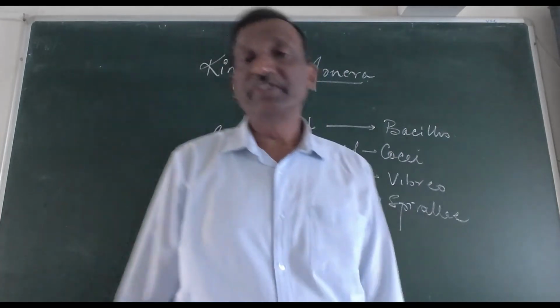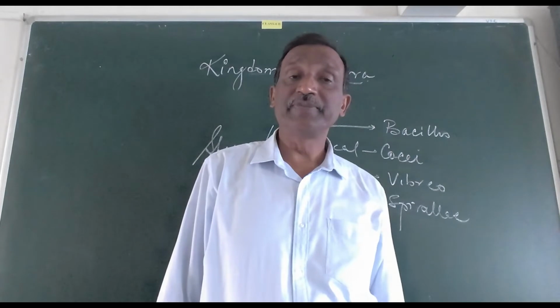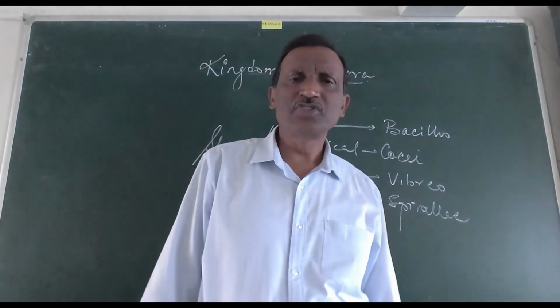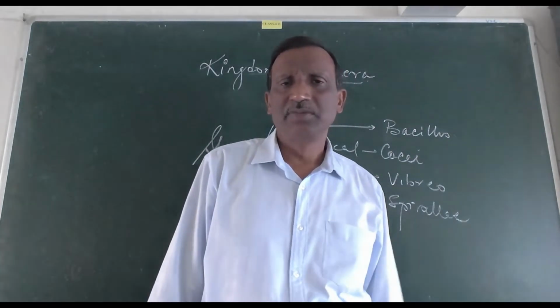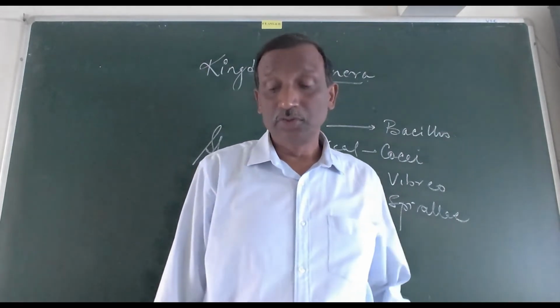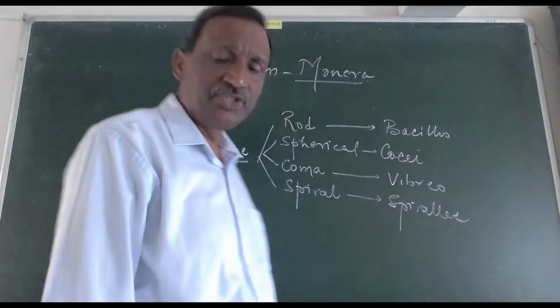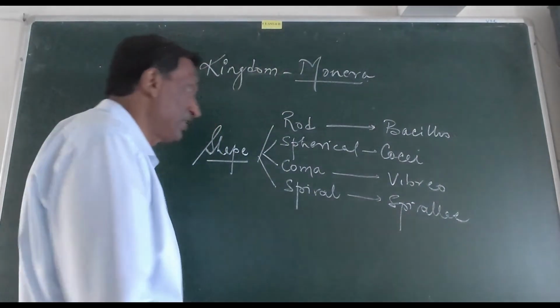So these are the different shapes, and on the basis of shape, they are given different names. But that is not solving a very big problem because their lifestyle may have great variation. So this type of classification is just for namesake. It only tells us about their shape.